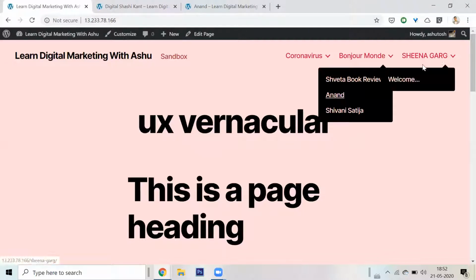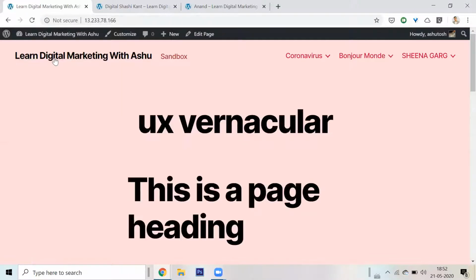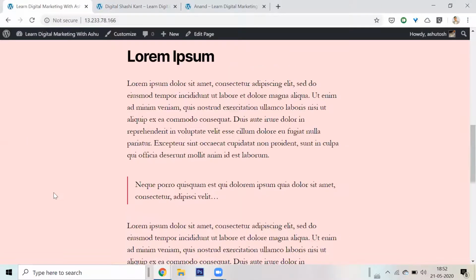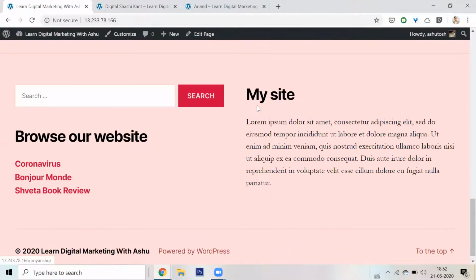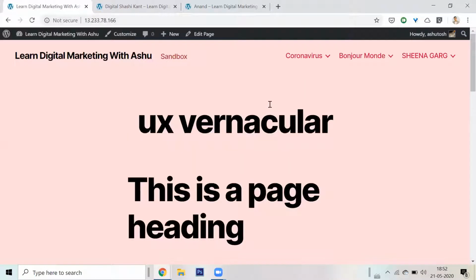But there are a couple of things which we think are really missing in this website. First, the design can be made better, but there are also some functionalities that we want to put in, because as such, this website is simple. It's just got a lot of text, right? It's got a menu functionality, but it doesn't have anything else. And also I can maybe even make the design a bit better.